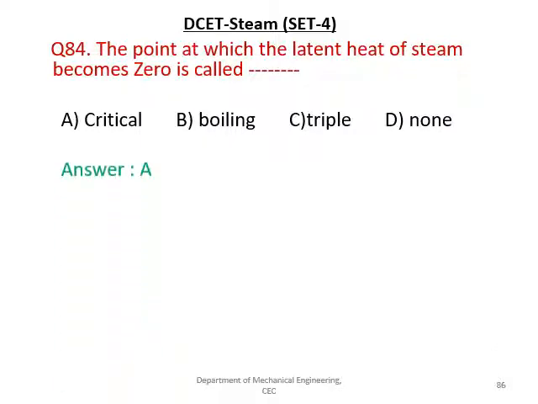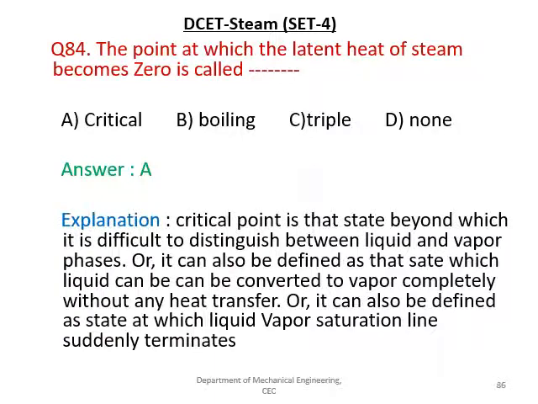none. And the right answer is critical. The critical point is the state beyond which it is difficult to distinguish liquid and vapor. If you remember the sketch of the PV diagram, this is called as a liquid state, this is a liquid, this is a mixture, and this is called as a superheated, right?